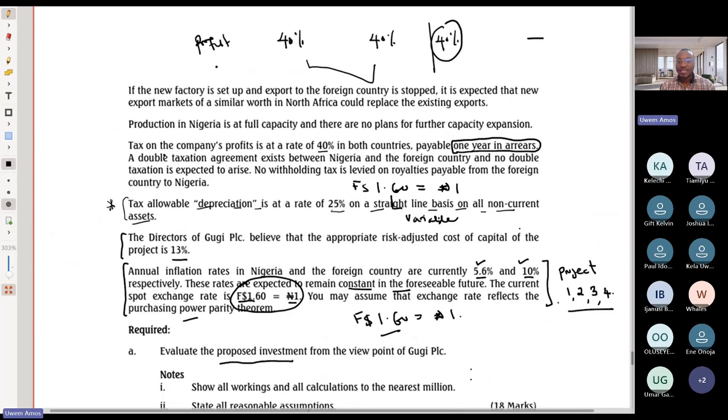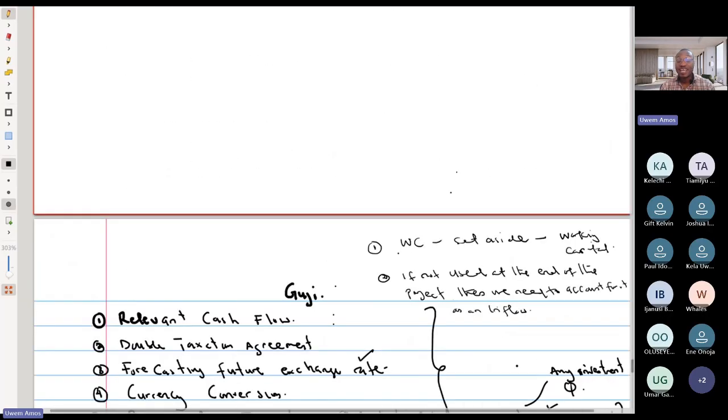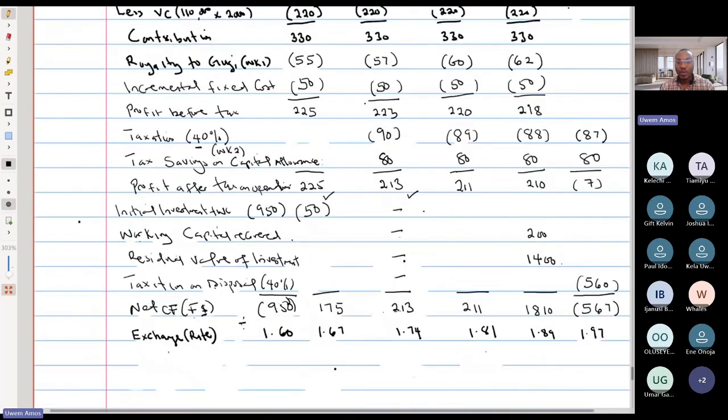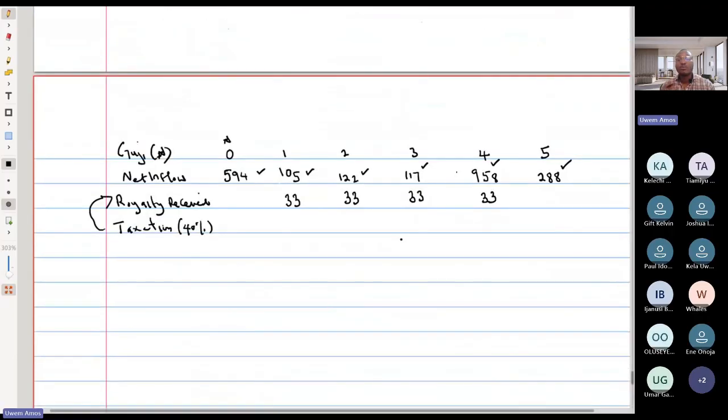So the 13 Naira tax we're meant to pay for year 1 is not going to be payable that year. In both countries, it is payable 1 year in arrears. All right, so I think that's basically it. So we can get our net cash flow.